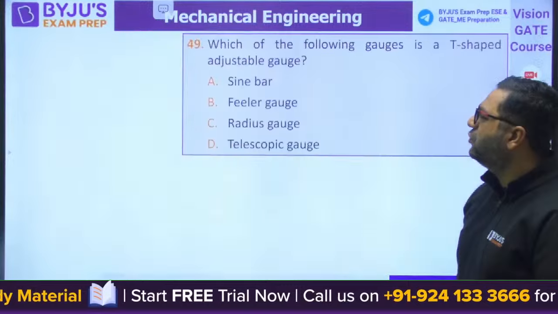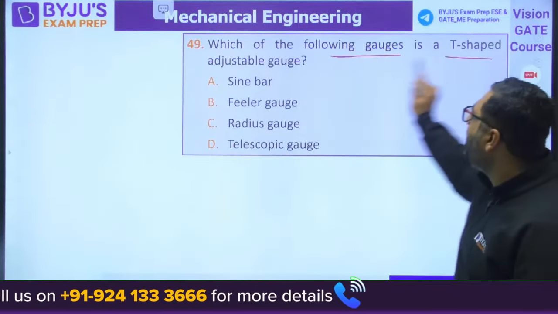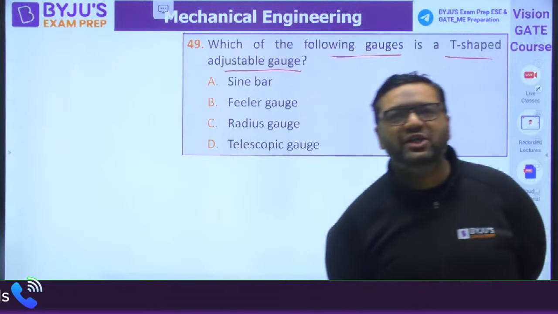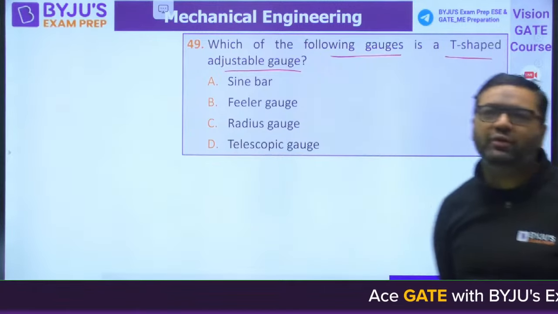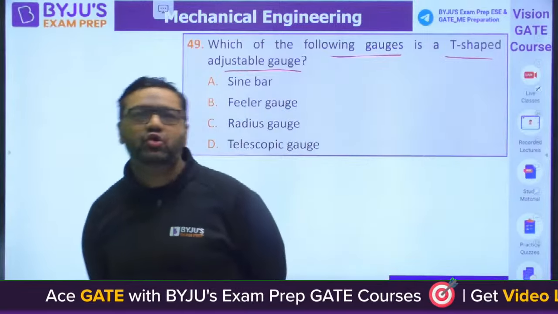Question from welding it was. Now 49. Which of the following gauges is a T-shaped adjustable gauge? Very good Mukesh. Guys, please put the question number with your answer. Otherwise, it is making confusion that for which question you are answering.